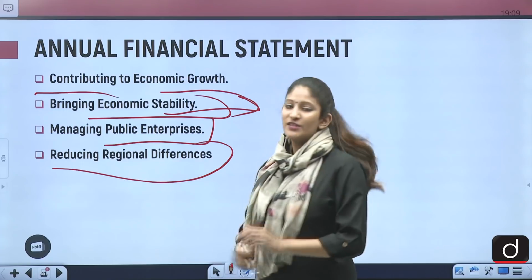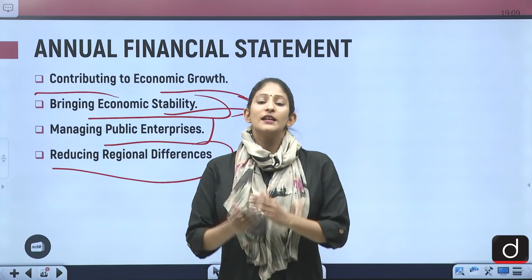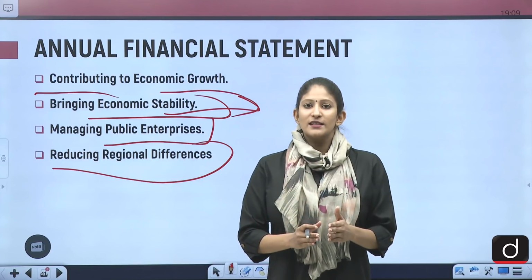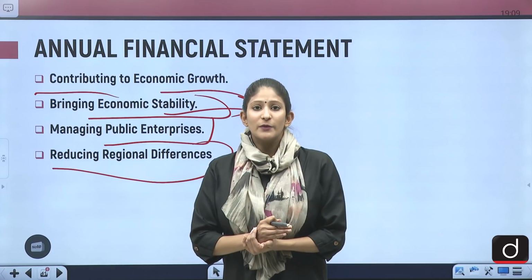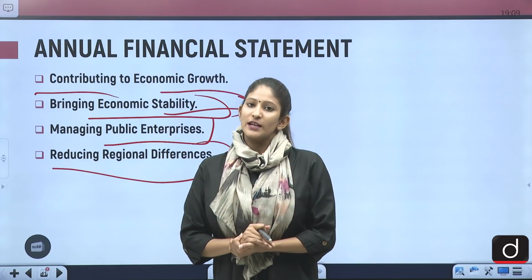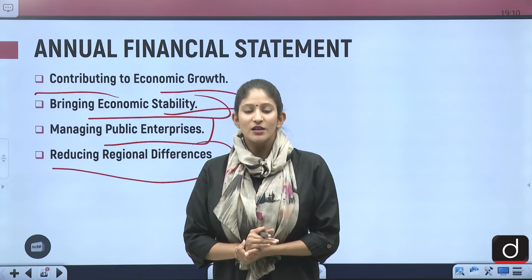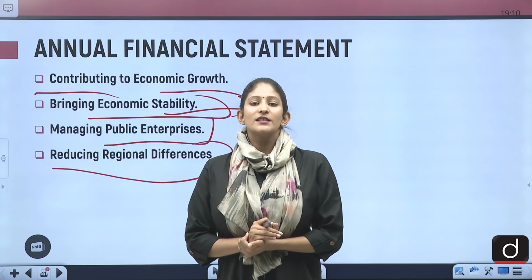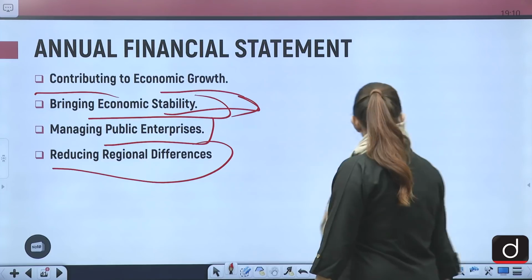And reduce regional differences. Different industries, different projects have been given in the budget so that a region which is underdeveloped could be developed with the help of development or structuring of industry in that particular region. Because of course, when an industry develops in a region, all the other economic activities also get stimulated. That reduces regional difference.